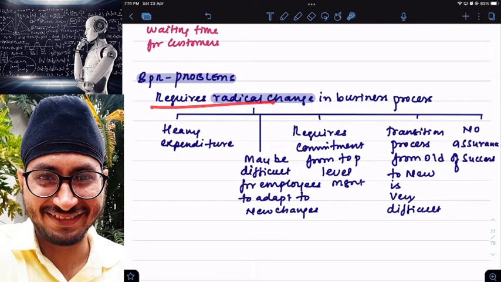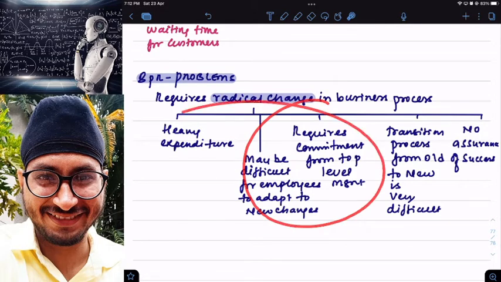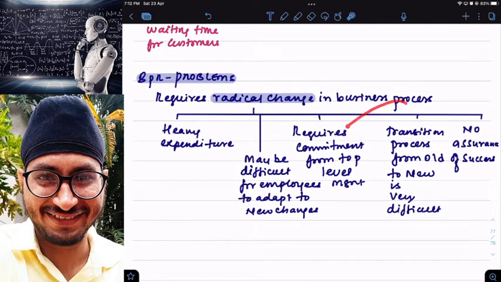Number one, it requires radical change, and radical or major change is very difficult. Why? It requires heavy expenditure, and employees may not be ready to shift to a new procedure of doing the work. Commitment from top level management may not be there. Converting the old process to new processes may be very difficult, and there may be no assurance of success. These are all examples of what, sir? Problems in BPR.